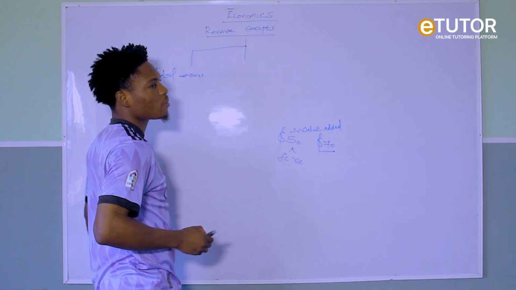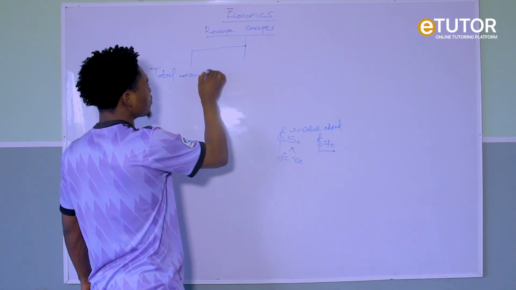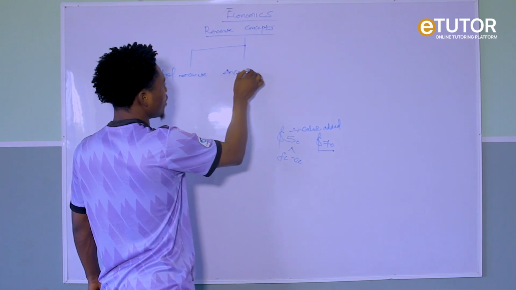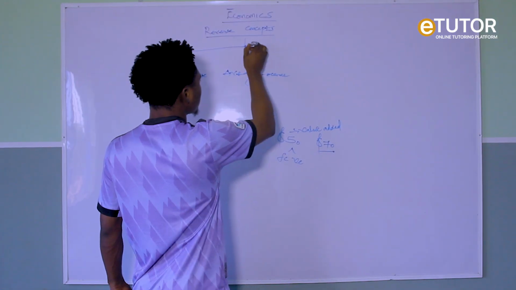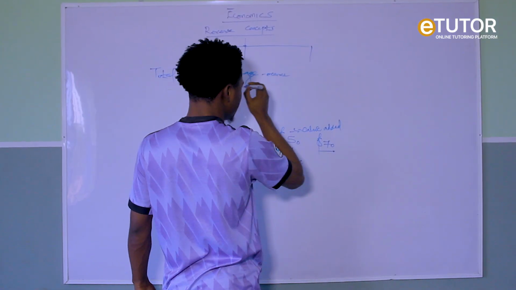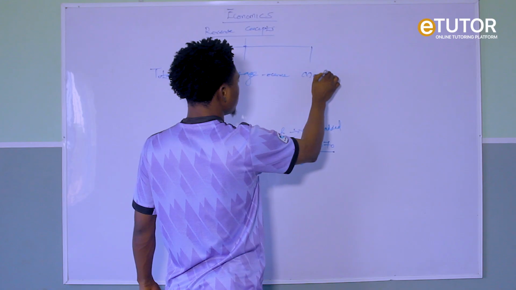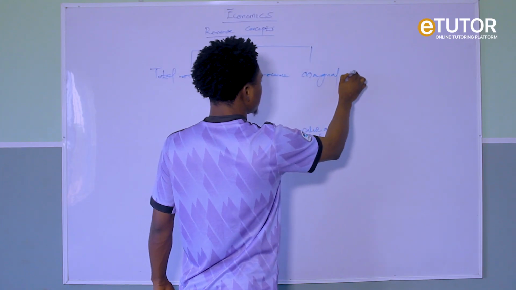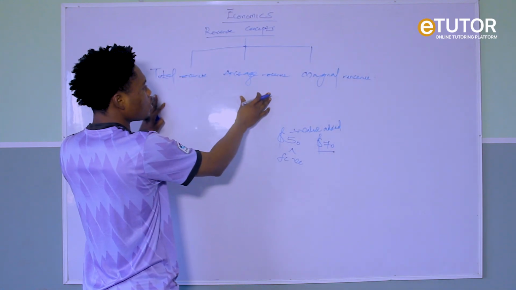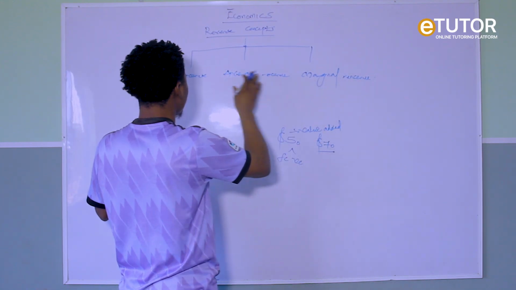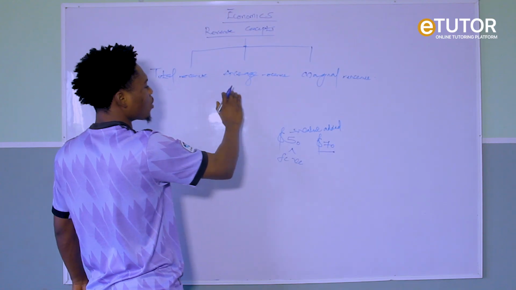The second concept is called the average revenue. And the third concept is known as the marginal revenue. So you can also call them total income, average income, and marginal income. So let us quickly explain these 3 concepts.